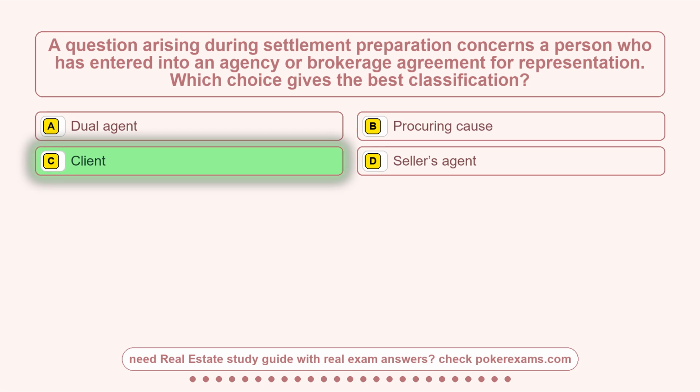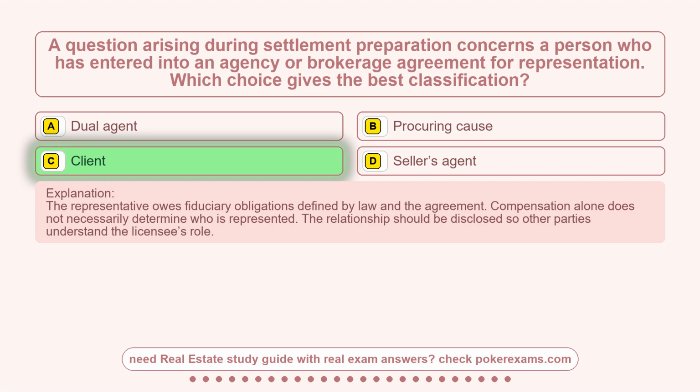Client. The representative owes fiduciary obligations defined by law and the agreement. Compensation alone does not necessarily determine who is represented. The relationship should be disclosed so other parties understand the licensee's role.